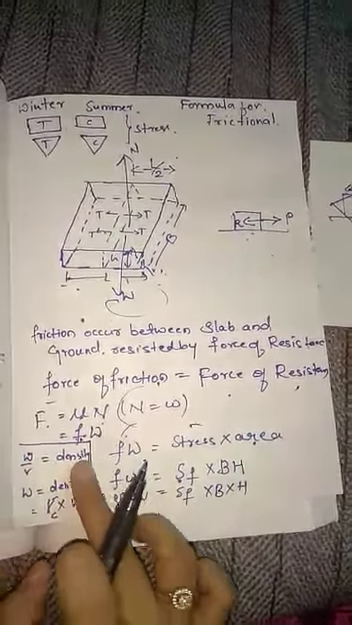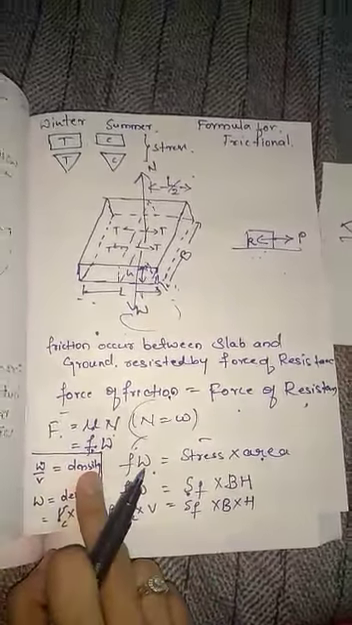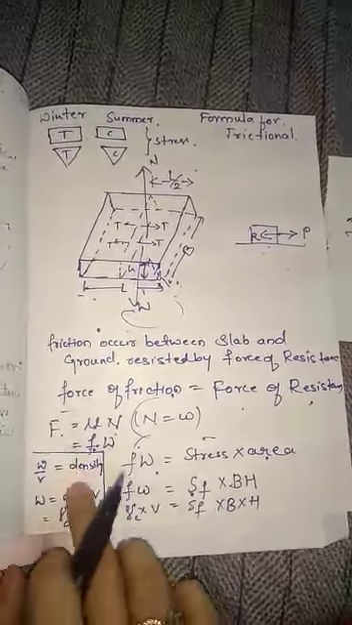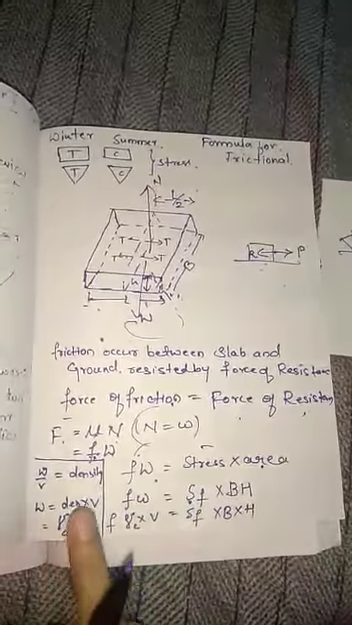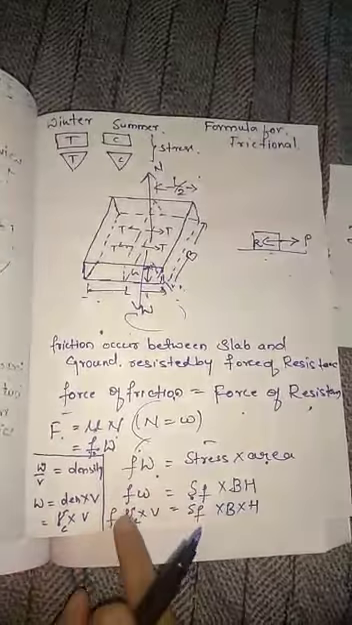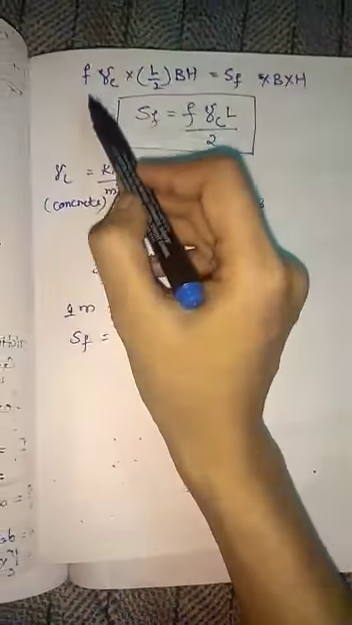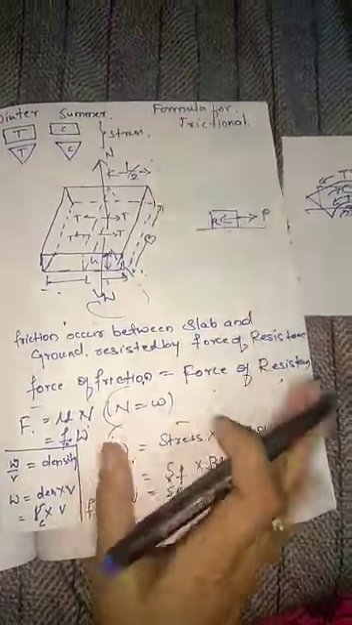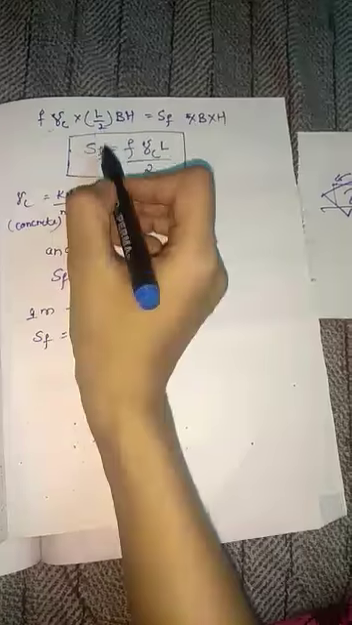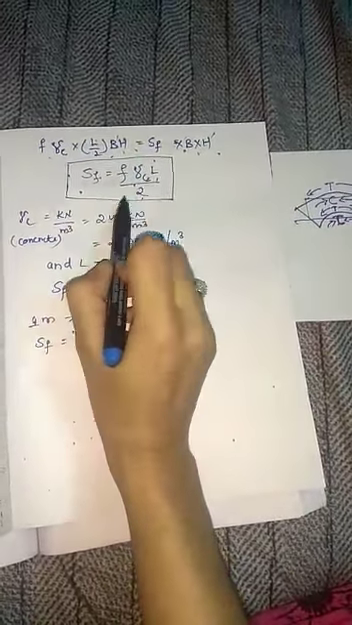We know that W by V is equal to density. We already know weight by volume is weight density and M by V is mass density. Here it is weight density, so W is equal to density into volume. Here we should take concrete density into V. W is equal to gamma C into V. For the volume we should take half of the slab we are considering, because of that L by 2 into B into H. So f into gamma C into L by 2 into B into H is equal to SF into B into H. Here BH get cancelled. SF is equal to f into gamma C into L divided by 2.